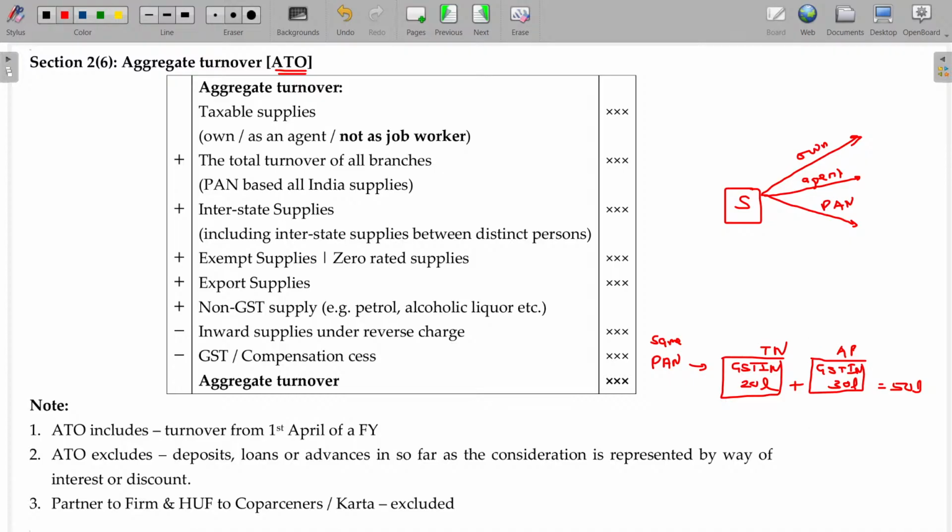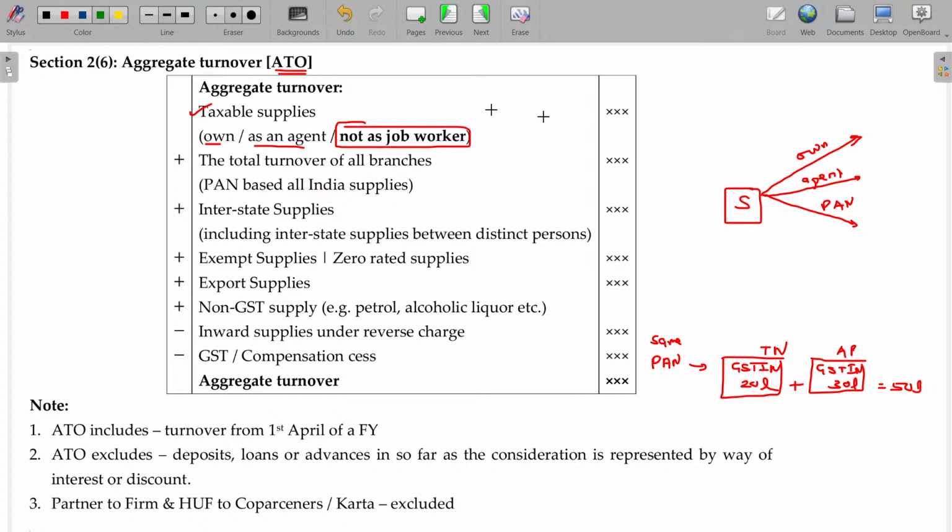And interstate supplies, whatever it may be, interstate supply will also be considered. Taxable supplies under his own name or as an agent, any good supply will be includable as aggregate turnover. But if he is being a job worker, of course it will not be includable.